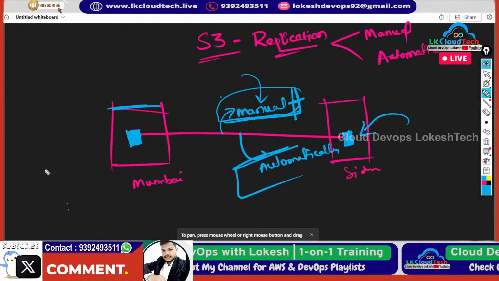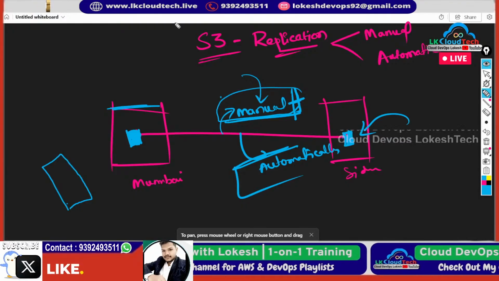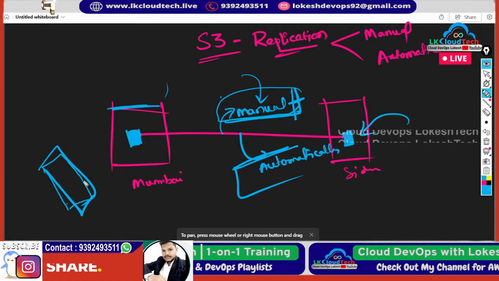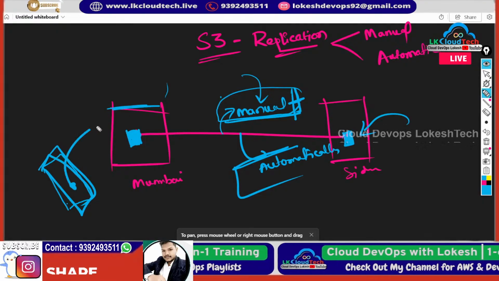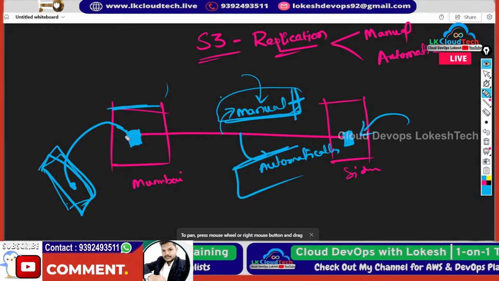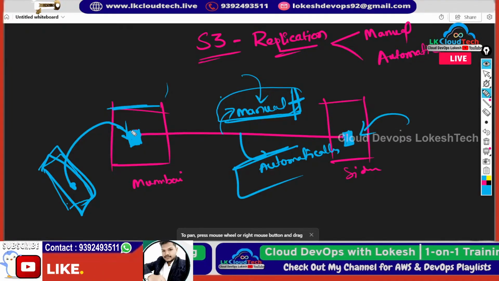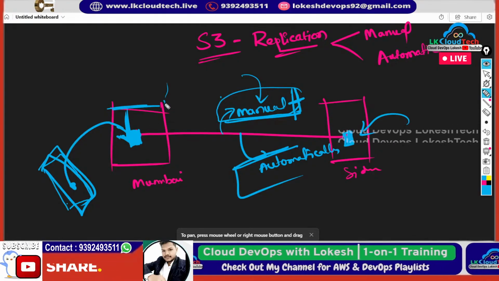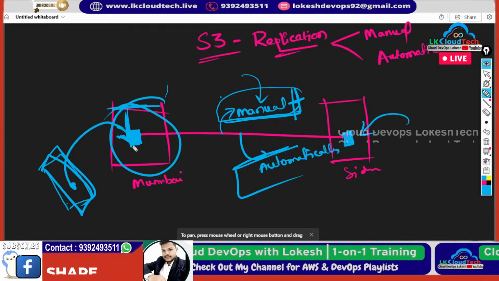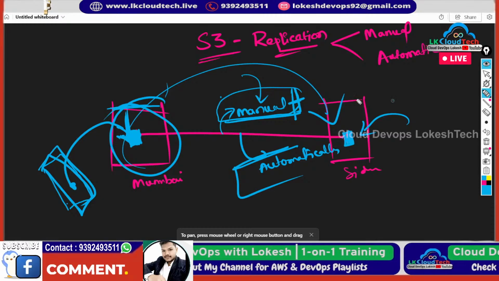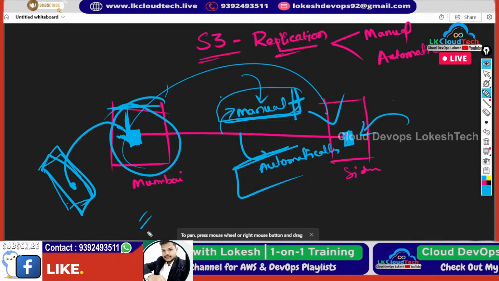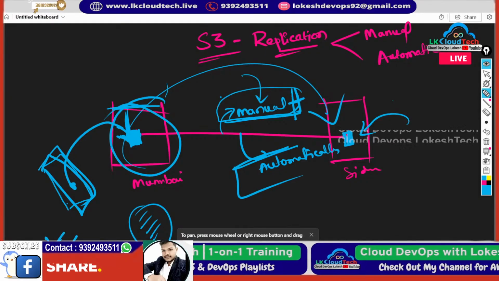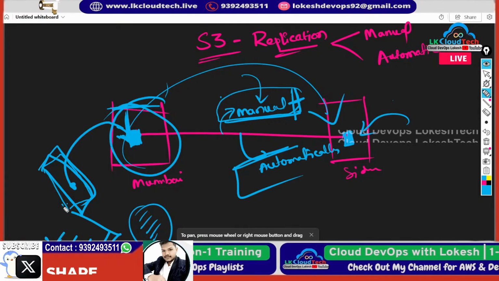For example, this is your laptop, something that is in your local system, and you are keeping it in this Mumbai source bucket. Whatever you keep here should be replicated automatically in Sydney without following any steps. We did it manually: click this, click that. No need to do that.